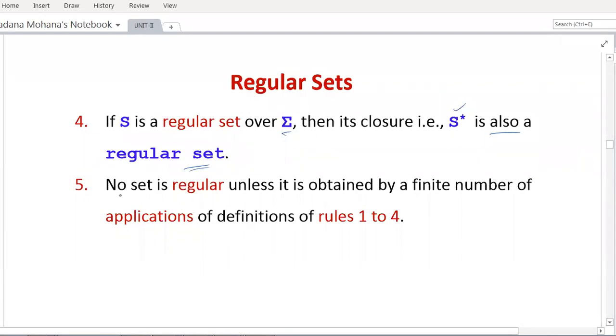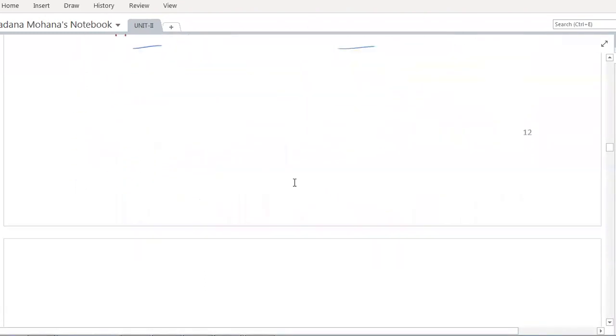Now you can see the last rule. No set is regular unless it is obtained by a finite number of applications of the rules 1 to 4. So by repeating the above rules 1 to 4 once or several times, whatever applications we obtain, those are all only the regular sets. So regular expressions and regular sets are mostly similar, but the expression is different, the regular set is different. Regular sets are sometimes also called regular languages.